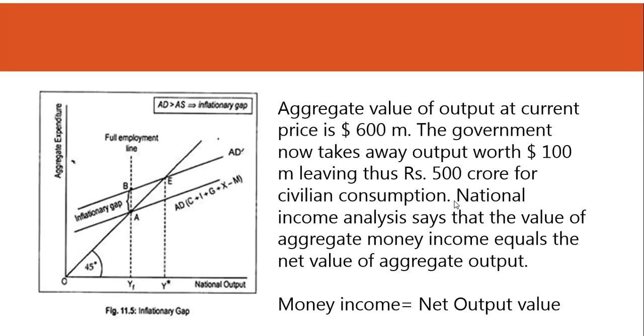I cannot go into this in detail, but I've said that if the value of the output is 600 million and the government takes away 100 million in withdrawals or taxes, then 500 million is left in expenditure, and 500 million is the output. Sorry, this is not crore, this is million. Both are equal, so the income and the output become equal.